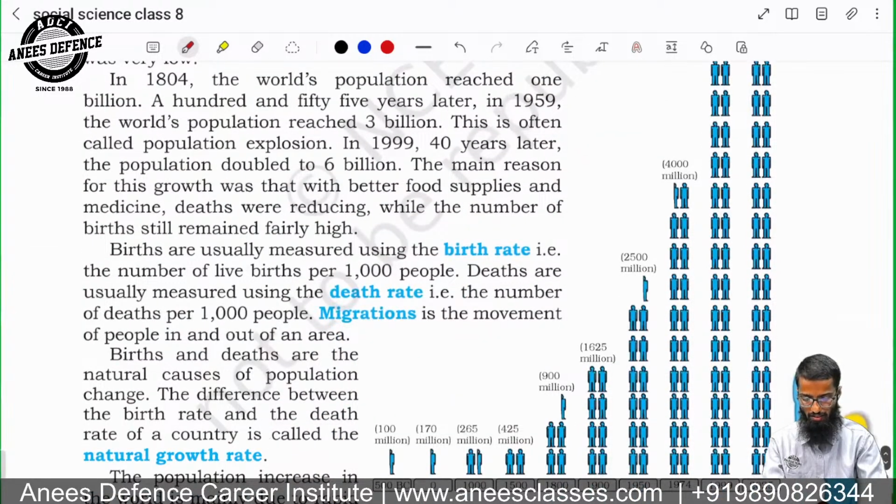Now you should know what birth rate is. Birth rate is the number of live births per 1000 persons. Per 1000 people, how many babies are born within a year, we call that birth rate. Deaths are measured using the death rate, that is the number of deaths per 1000 persons. Migration you know: it is the movement of people in and out of an area.